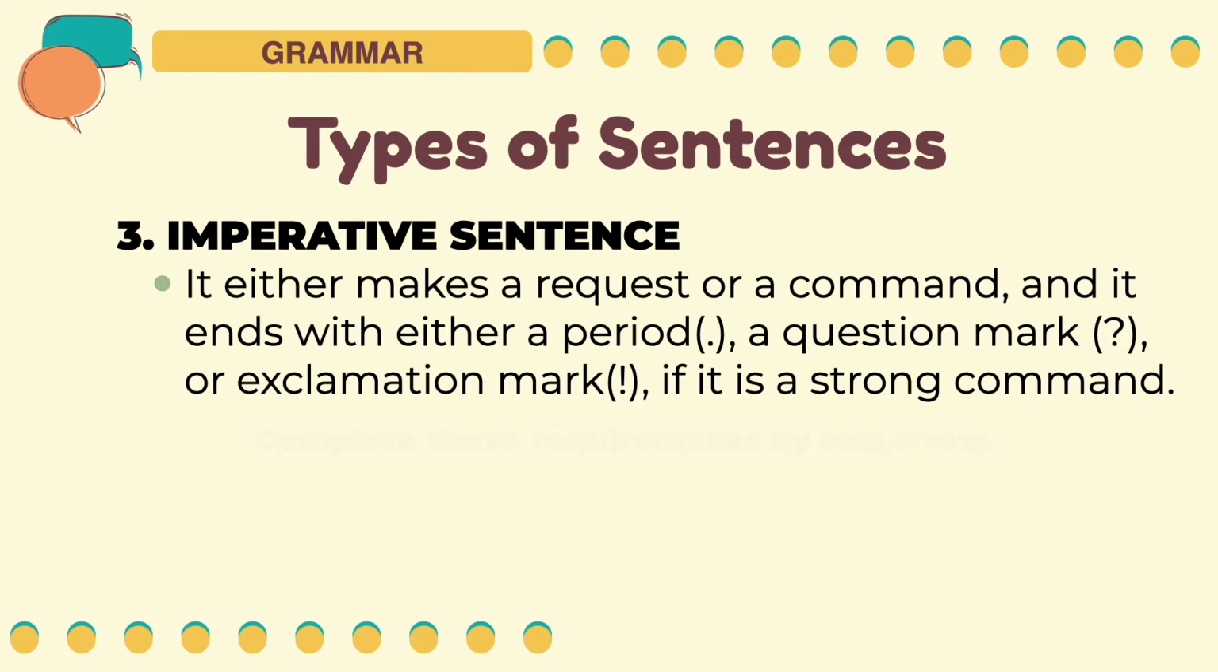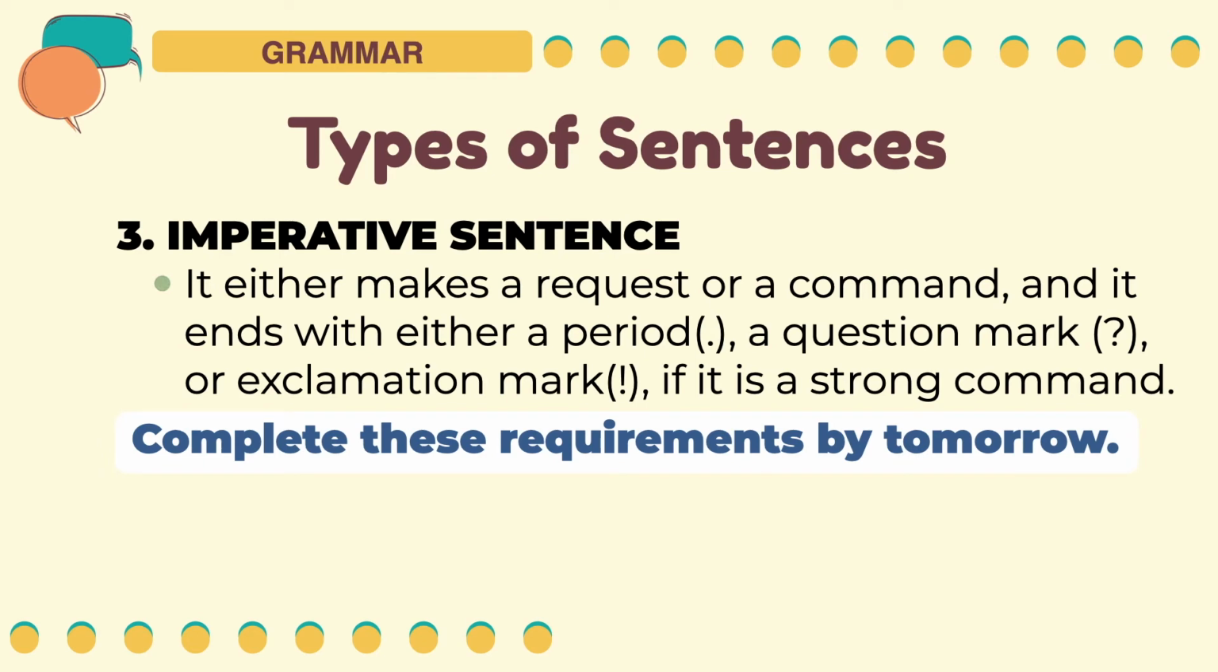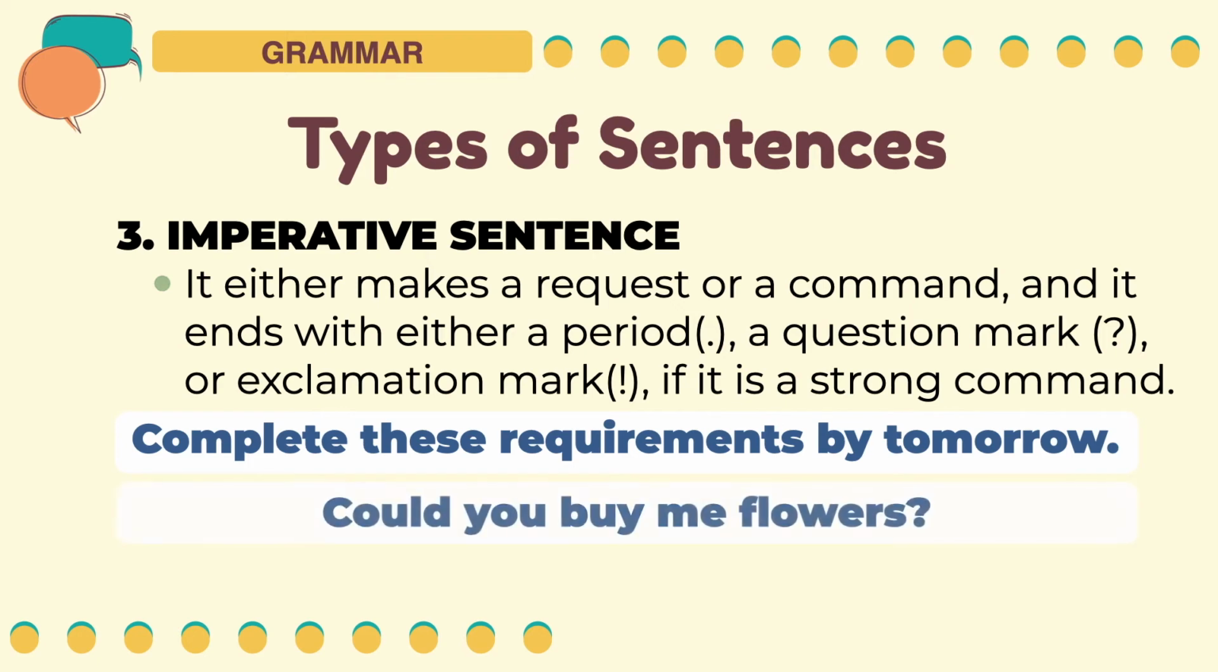For example, complete these requirements by tomorrow. This sentence ends with a period as it commands the readers to do something. Could you buy me flowers? Although this sentence is an interrogative sentence, this makes a request. So, it could also be an example of an imperative sentence. Last example, get out! This sentence ends with an exclamation point as it expresses a strong command.